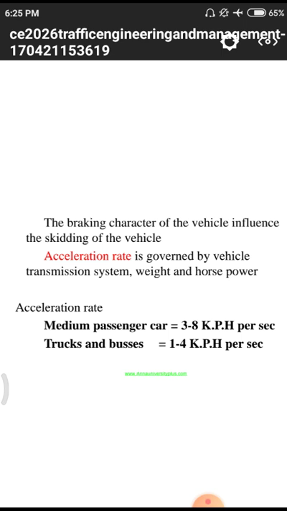Due to air resistance, friction forces and other accelerations, buses will move under slow acceleration compared to these cars.